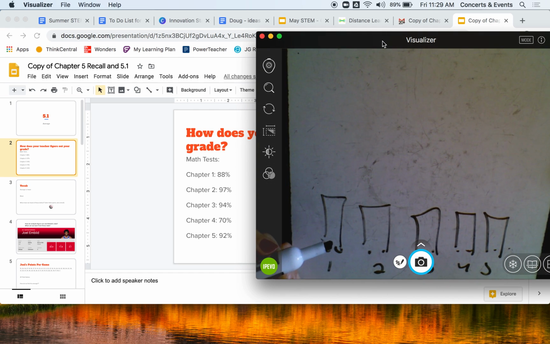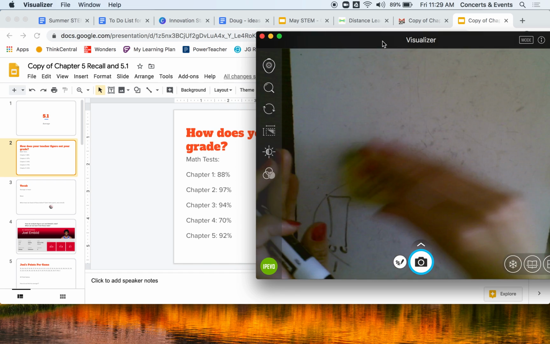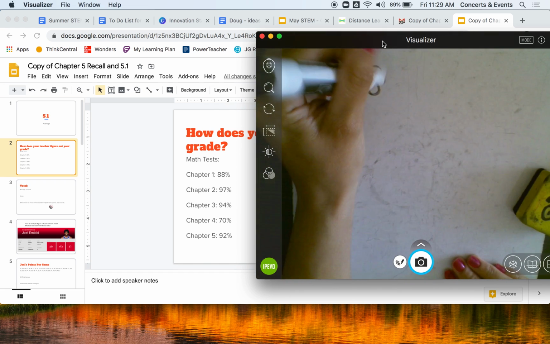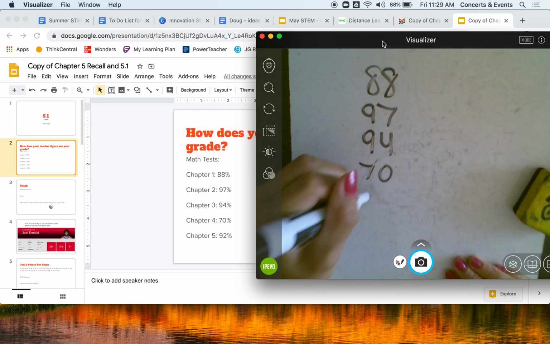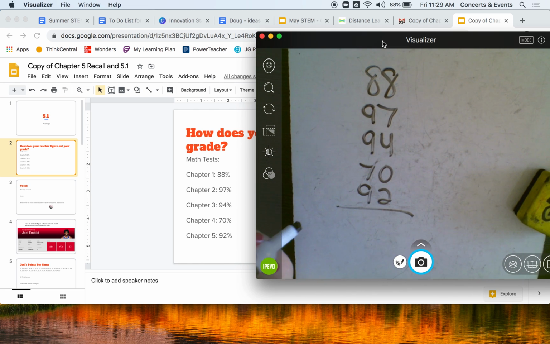It doesn't mean that if I got your average, that's what you got on each test. I just want to figure out about how well you do on each test. So what I would do is take all these numbers, my 88, my 97, my 94, my 70, my 92, and put them all together, because I want to see how many total points you got.